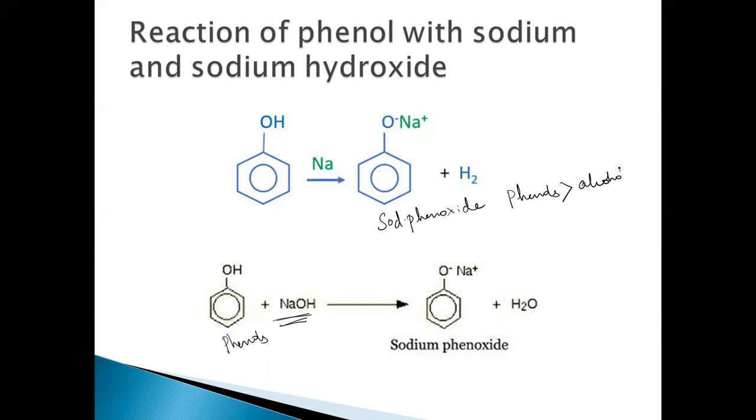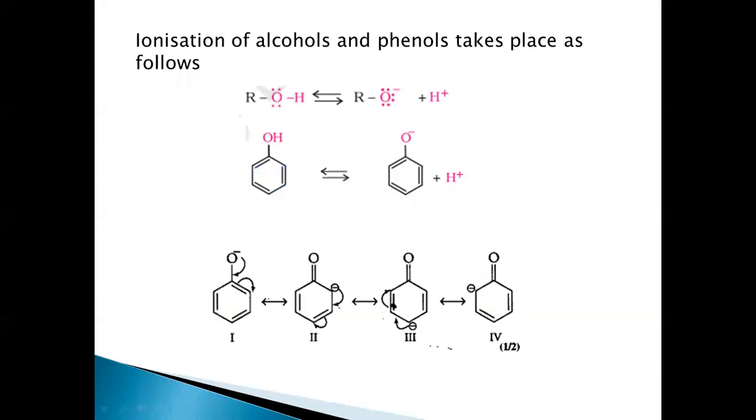This is the order of the acidity for phenols and alcohols: phenols are more acidic. How can this be understood? With the help of this reaction, we understood that phenols are more acidic. But why are they more acidic? Let's understand based on the ionization and the stability of the conjugate base which is formed.